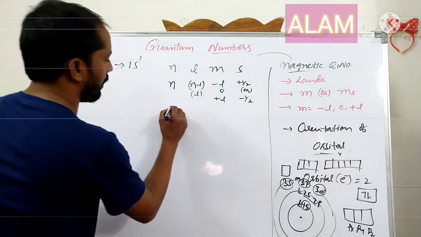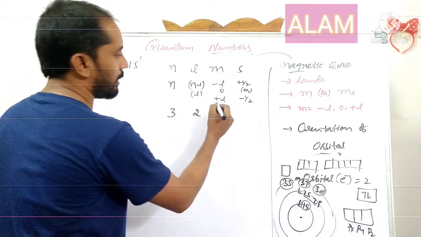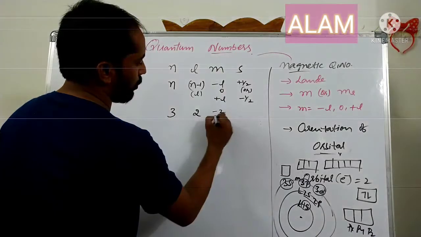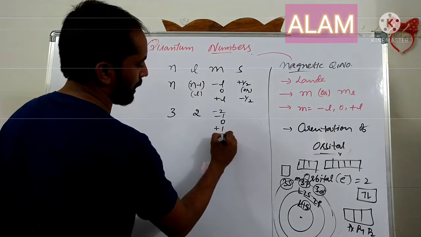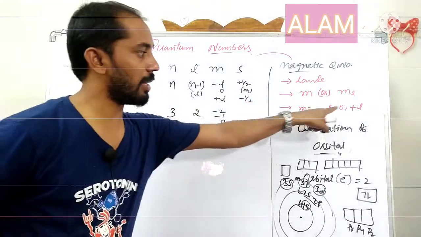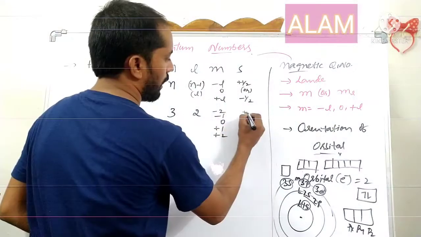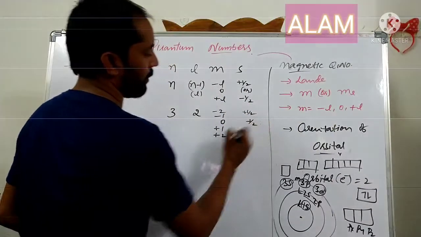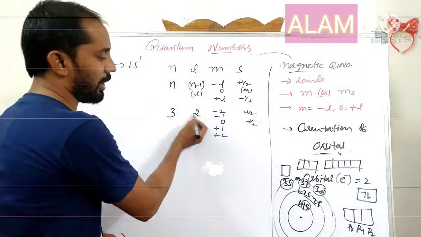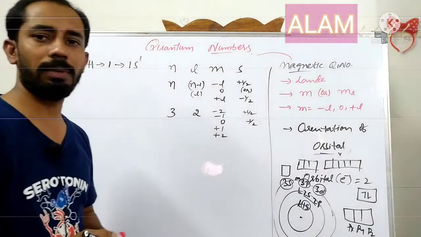Suppose n is 3. The maximum l value is n minus 1, that means 2. Then m can be minus 2, minus 1, 0, plus 1, plus 2, any one value, from minus l to plus l including 0, and s is either plus half or minus half, any one value. If l is given equal to n, that is wrong. If it is given more than this value, that is also wrong.